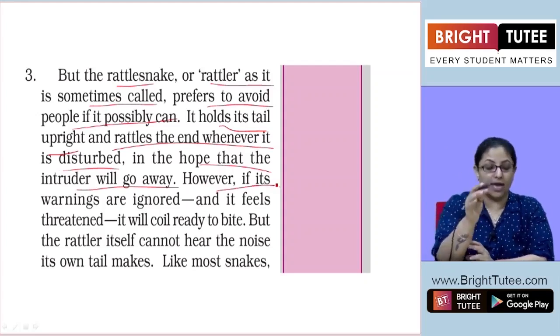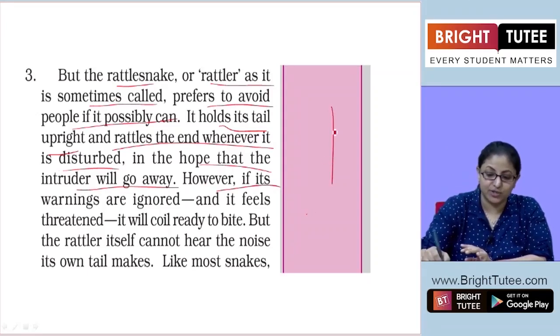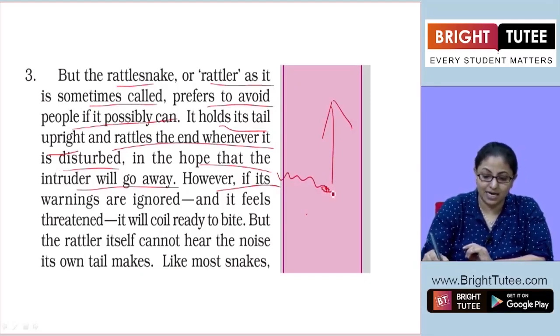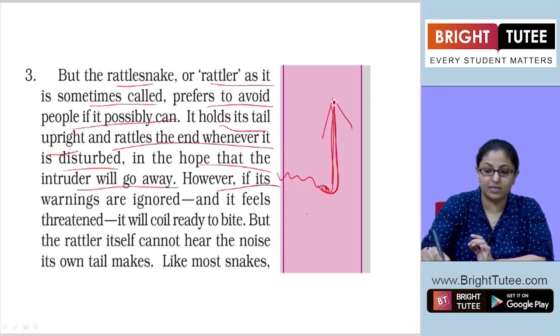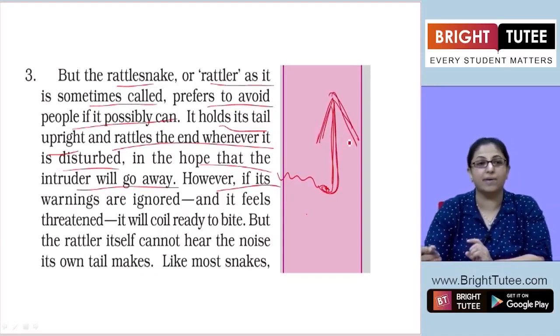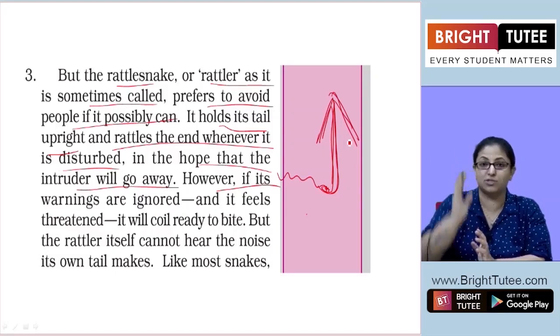Upright means standing straight. If the snake is like this, it will make its tail stand in an upright, straight position.